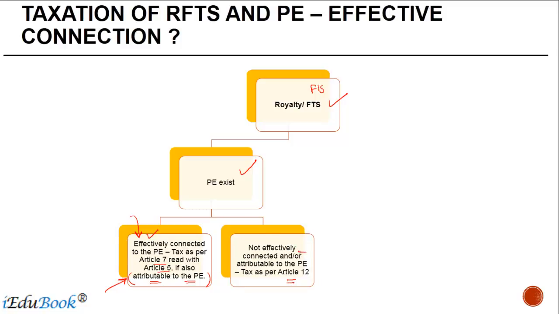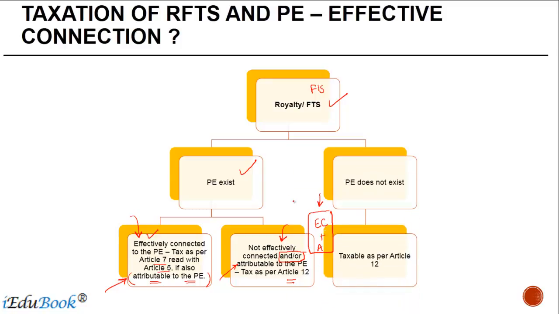Now, the reason why I have used the words "and/or" here is that in some treaties you may just find effectively connected, you may find only attributable, but in some treaties you may find effectively connected plus attributable. So the India-US treaty that we just saw has a condition that both of them have to exist. If they do not exist, then the taxation is not triggered. But if the PE does not exist, then it is obviously taxable as per Article 12.